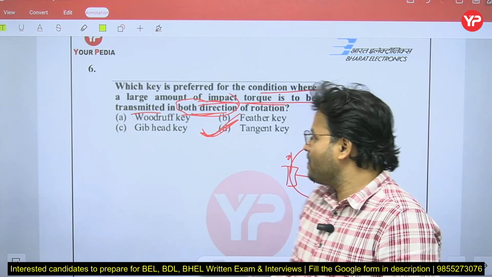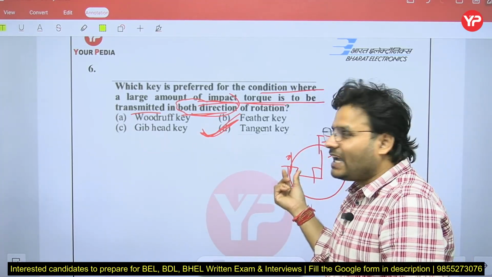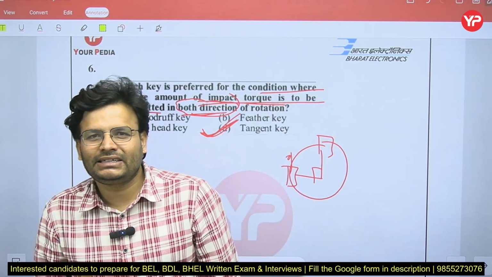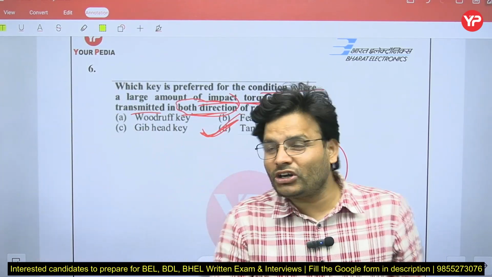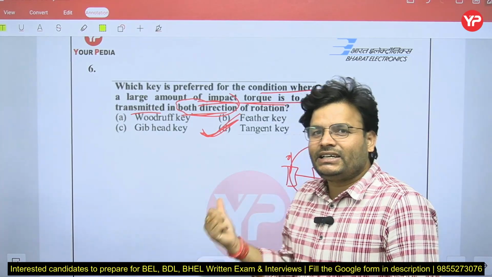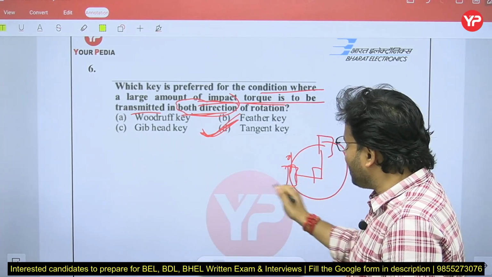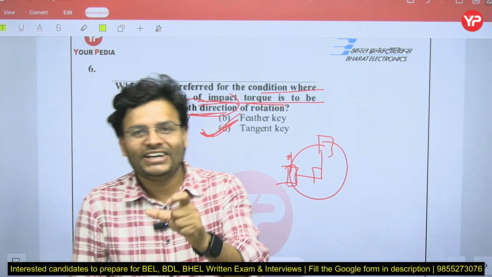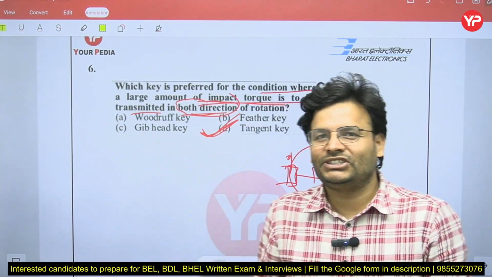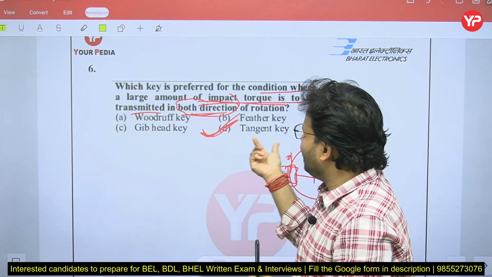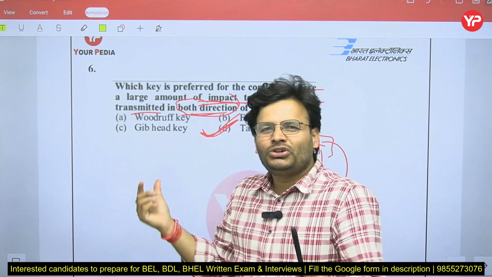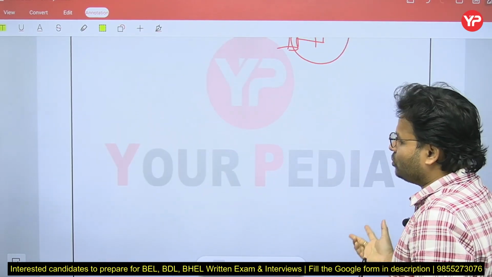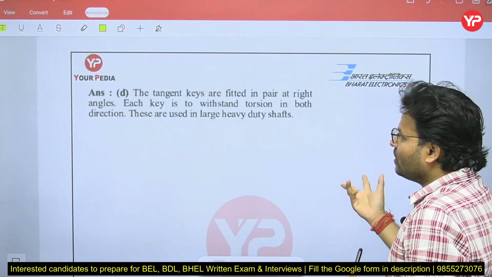In the tangent key, the key can be of any cross section. It can be circular, rectangular, anything, can be tapered. But in the Kennedy key, the keys will be at 90 degrees, but the cross section of the key must be square. That is the major difference. So sometimes in the options, rather than the tangent key, they use the Kennedy key also. So you can go through that, no problem, my dear friends. Okay, come to the next question.